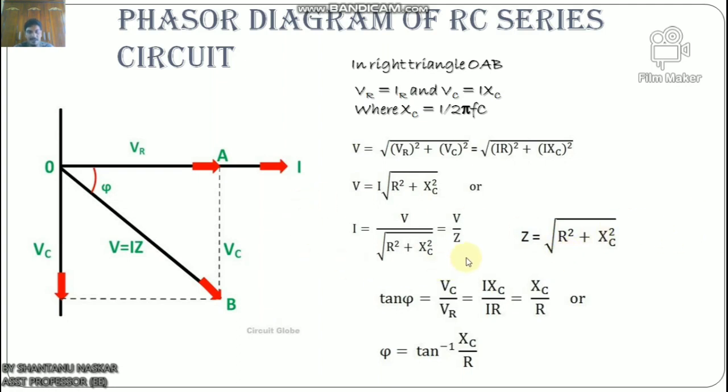So what is phase angle now? From the phasor diagram shown here, it is clear that the current in the circuit leads the applied voltage by an angle phi. Look here, this angle is called the phase angle. So tan phi equals Vc by Vr, which is I Xc by I R, equals Xc by R, or we can say phi equals tan inverse Xc by R.